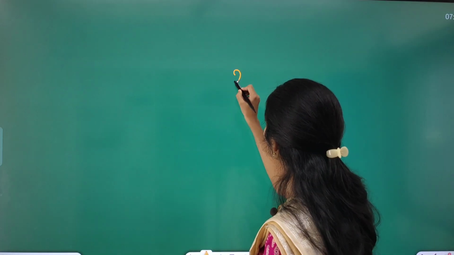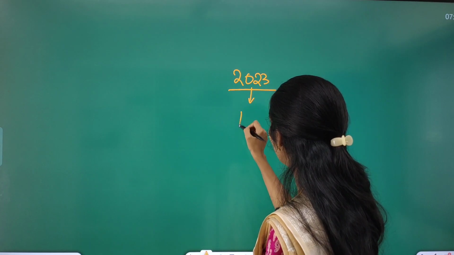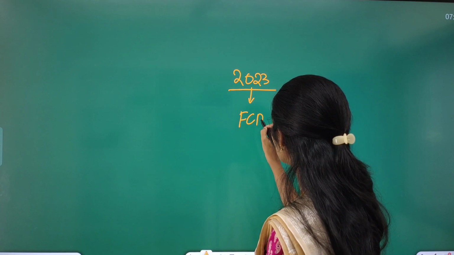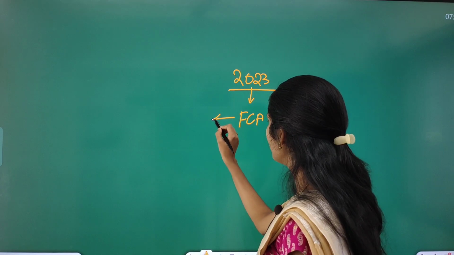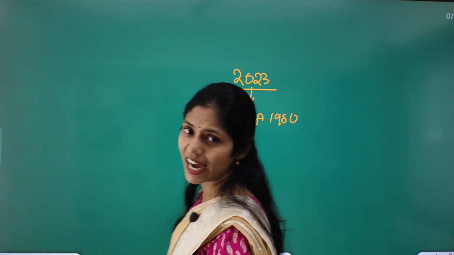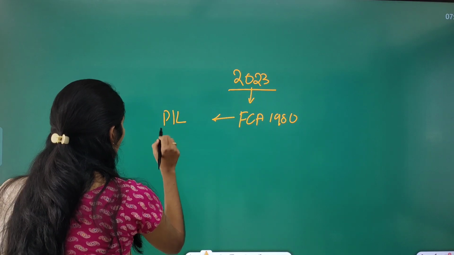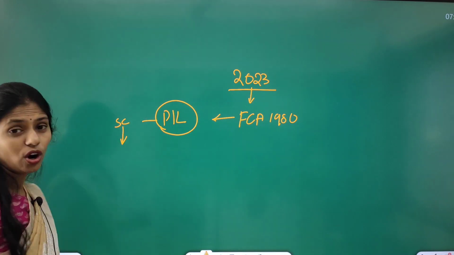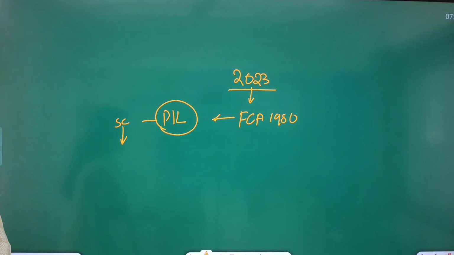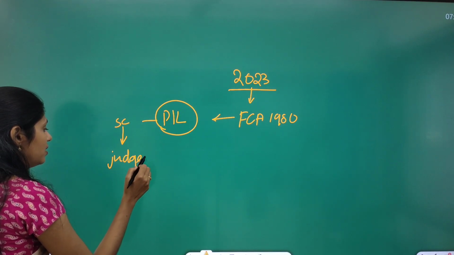So what happened here is in 2023, our present government came up with amendments to the Forest Conservation Act of 1980. These amendments were challenged. So a PIL, that is public interest litigation, was filed in the Supreme Court to examine the constitutionality of these amendments. And finally the Supreme Court came up with this judgment.